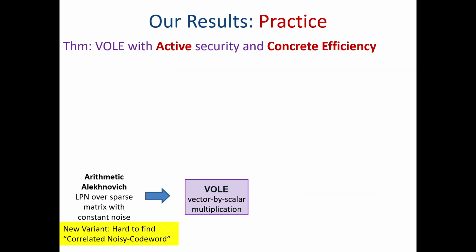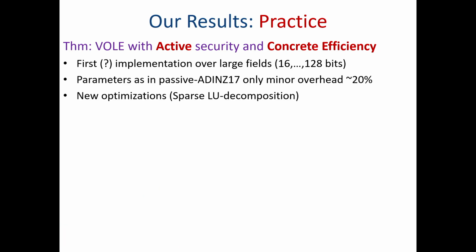On the practical side, we were trying to optimize the concrete complexity of VOLE. And this is a different game. Here we are allowed to make more assumptions. And indeed, we introduced a new variant of the LPN assumption. I'll tell you a little bit about it later. It's a kind of non-malleable version of LPN. I think that it's interesting on its own. And we got a concretely efficient protocol. We implemented it, Niv implemented it.